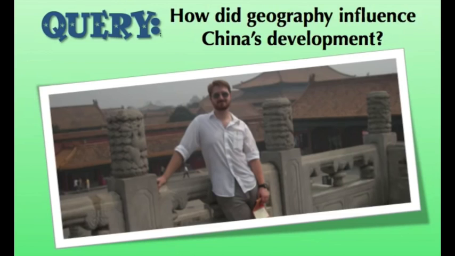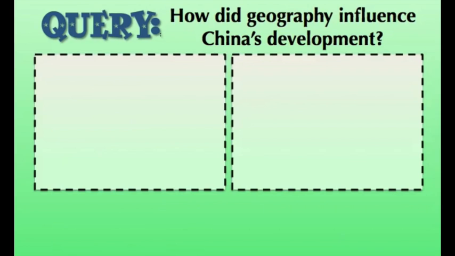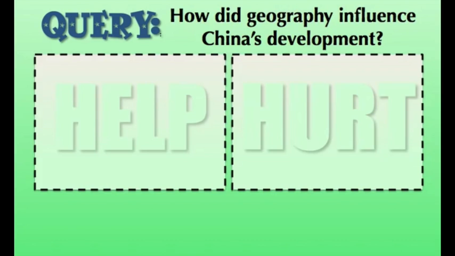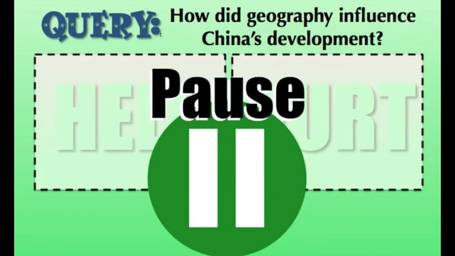How do you suppose this geography is going to influence the way that China develops? You probably could identify that this is really a mixed effect. There are some ways that this geography will help China, but there are also some ways that it will hurt China. I want to see if you can identify some examples of this. So why don't you go ahead and pause the video and write down your answers to this question. Then when you're ready, unpause the video and we'll talk about what you've decided.